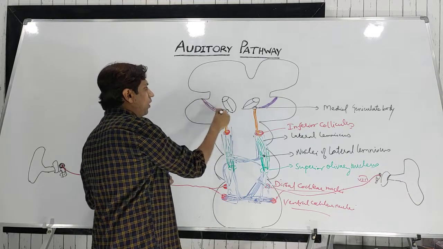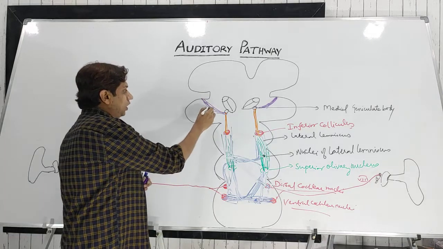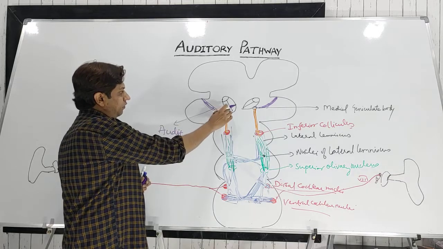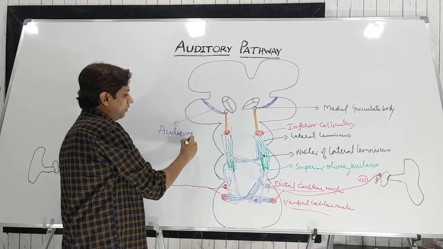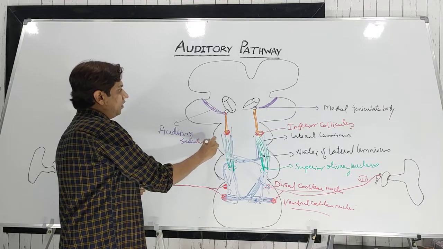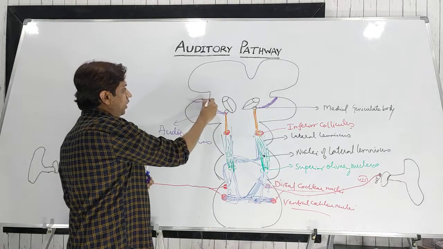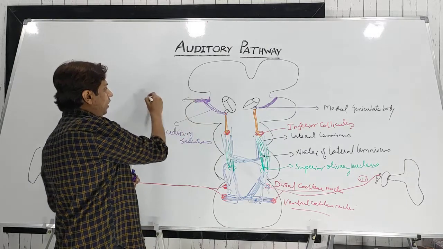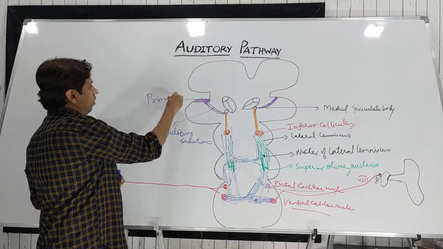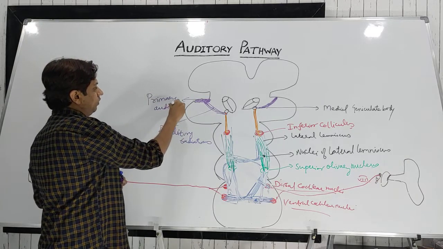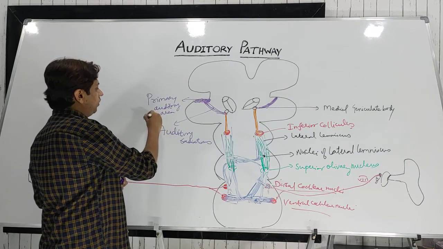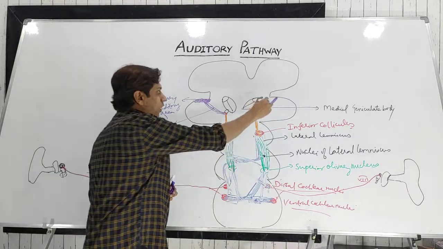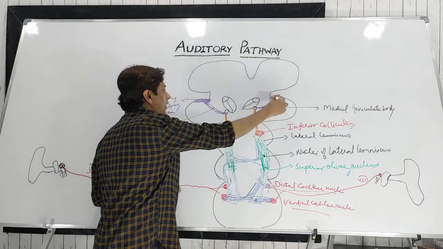Here they form the auditory radiations, a bundle of nerve fibers from the medial geniculate body, and ultimately these fibers will terminate in the primary auditory area, which is area number 41, situated in the superior gyrus of the temporal lobe.